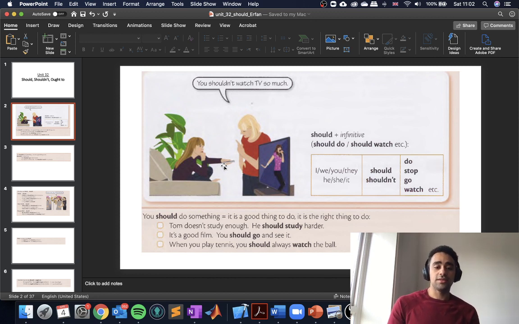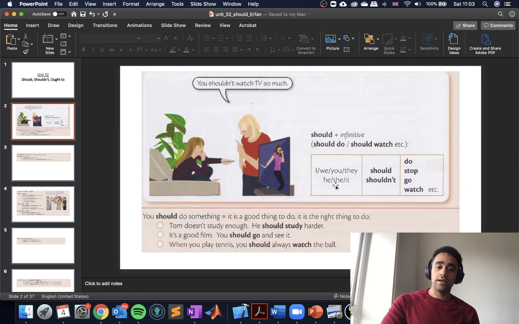When you play tennis, you should always watch the ball. So when you play tennis, you should watch the ball so that you can hit the ball and it doesn't hit you. It's a good idea to watch the ball. So how do we go about using should? As before with other modal verbs like must or mustn't or may or might, we have our modal verb should, and then after it comes the infinitive.